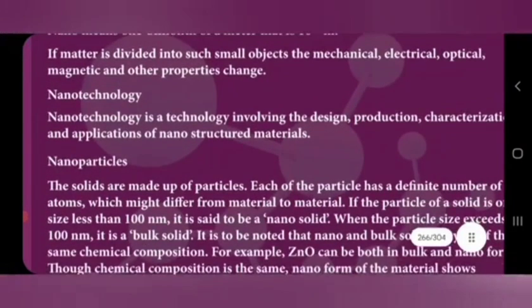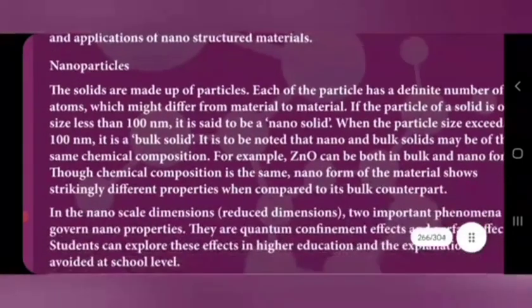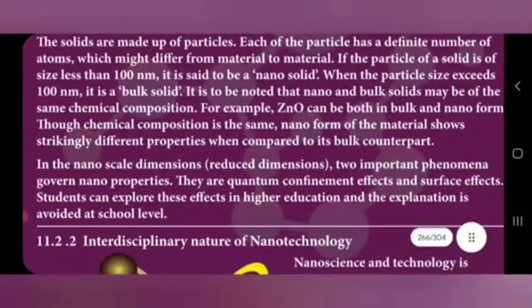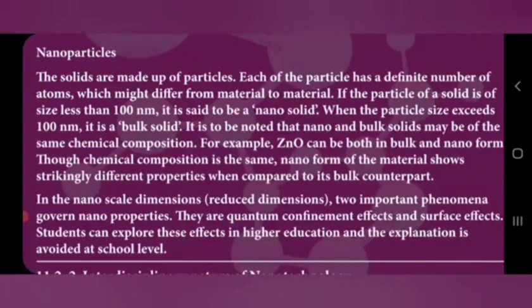And what is a nanoparticle? A particle that obeys different properties in the nano form compared to the bulk form is called a nanoparticle.